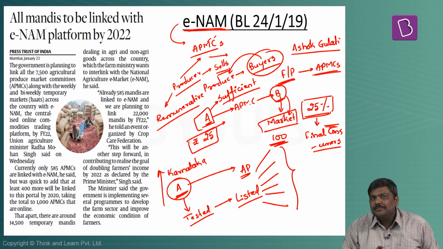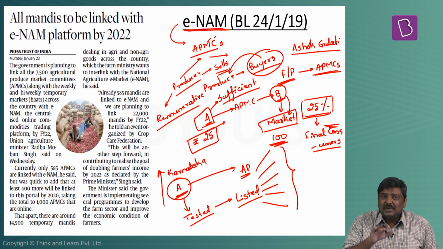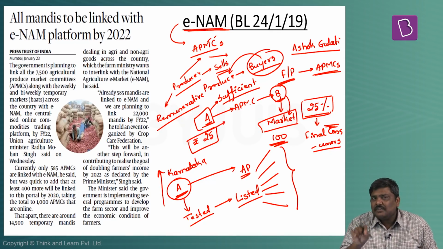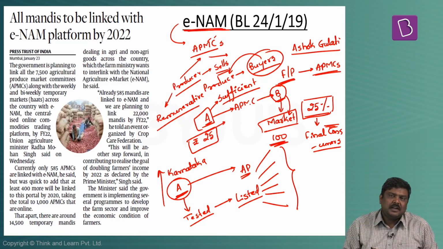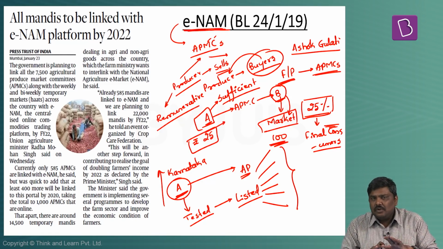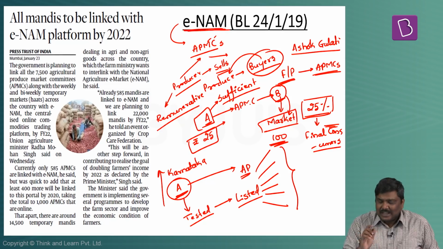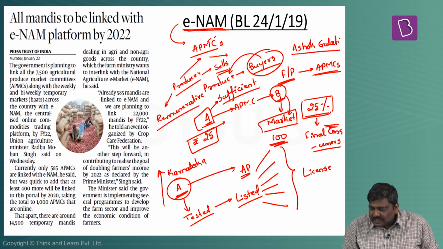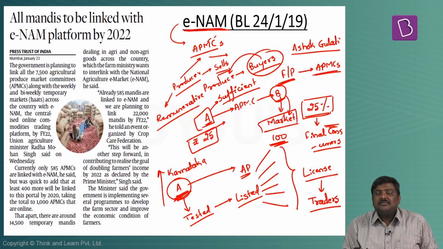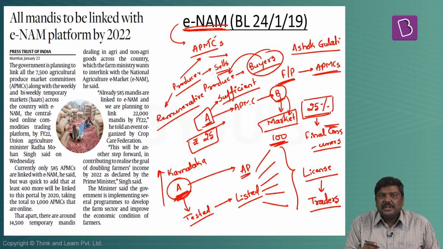And more importantly, under the old APMC regime, the farmer was supposed to take multiple permissions or multiple fees were required to be paid by the farmer whenever he shifted from one APMC yard to another APMC yard. Now, this requirement will not be there because a single license will be sufficient for the traders or the buyers as well as the farmers to sell their produce all throughout India. That is a basic objective of ENAM.